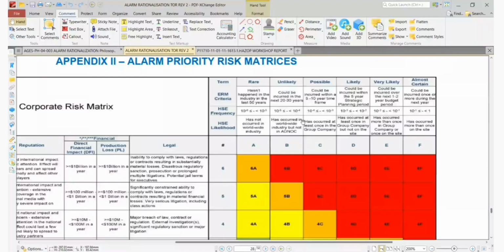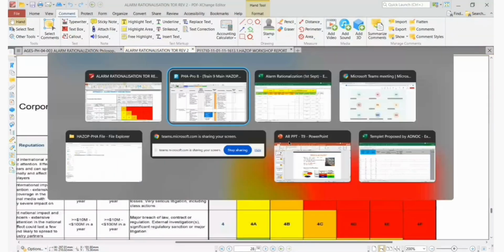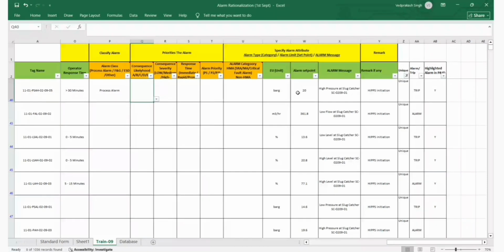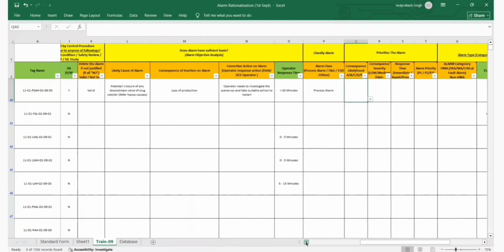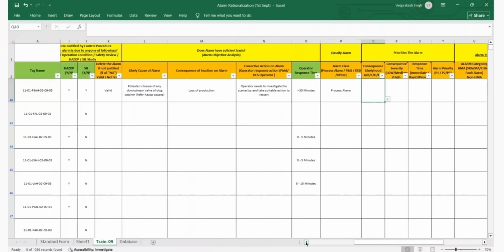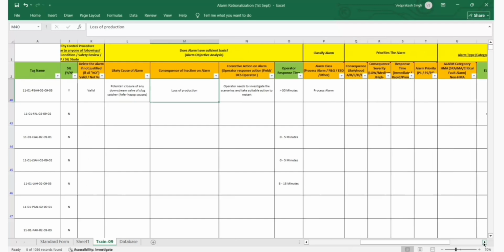See, we are saying that C means, just a minute, I will see. If you see consequence, likelihood, probability. Consequence, likelihood, probability. Okay. What is consequence here? Consequence of inaction. We are losing the entire production of this train. Yes, correct. So production loss consequence, we have the commercial impact, right?